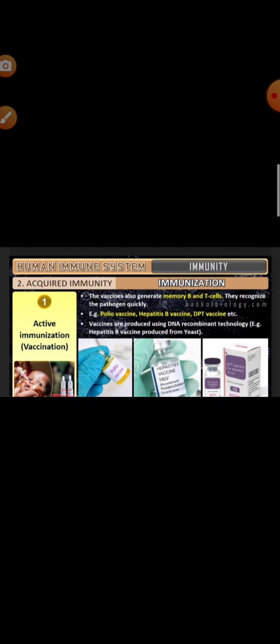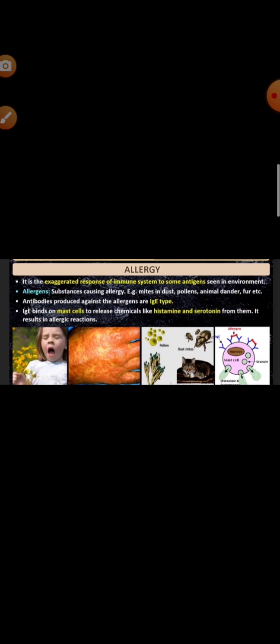Immunization is the process by which vaccines generate memory B and T cells, and they recognize the pathogen very quickly. That is the vaccination. Vaccine is basically a mild dose of that germ injected so that the symptoms do not appear, but antibodies within the body appear very easily. Okay, it is the direct injection of pre-formed antibodies or antitoxin. It is basically required for a quick immune response, and the body produces the antibody against that particular pathogen. Okay, that is the vaccination.